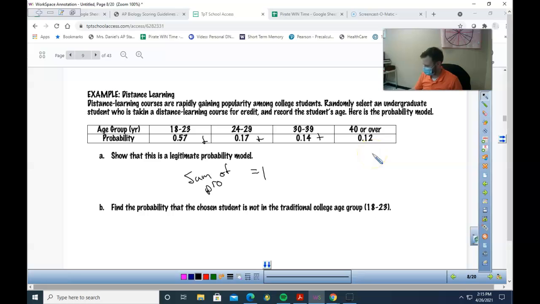Alright. Yeah, I think you guys know how to do this. How would I do a probability of not 18 to 23? You do 1 minus that. Ta-da! 0.43.